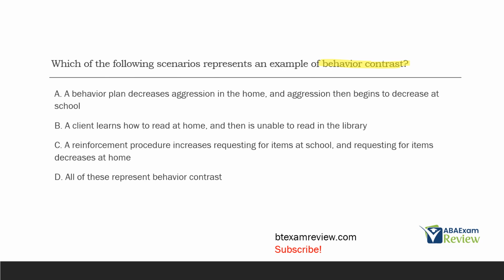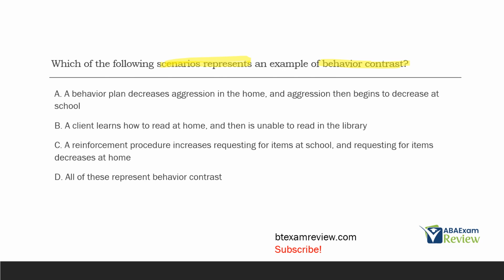So if we're looking for scenarios that represent this, that's what we're looking for, a scenario where behavior is increasing somewhere, decreasing elsewhere, or vice versa. So a behavior plan decreases aggression in the home, okay, and aggression then begins to decrease at school. Is that contrast? Well, no. Contrast would be decreases aggression in home, aggression increases at school.